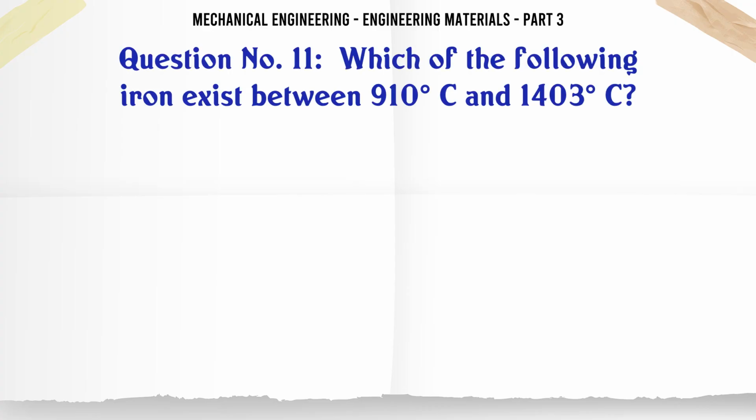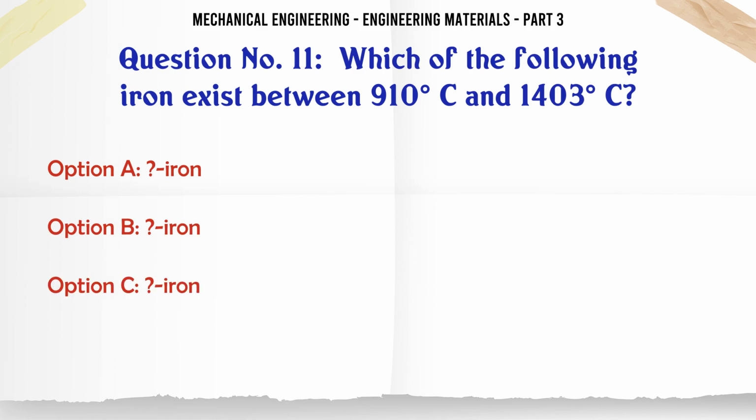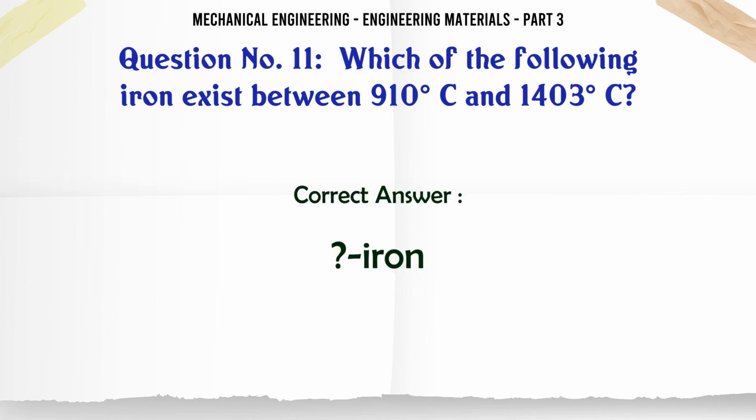Which of the following iron exists between 910 C and 1403 C? A. Alpha iron. B. Beta iron. C. Gamma iron. D. Delta iron. The correct answer is gamma iron.